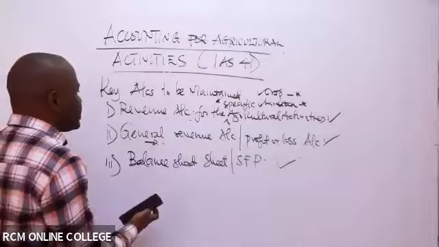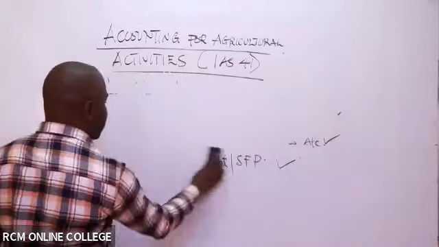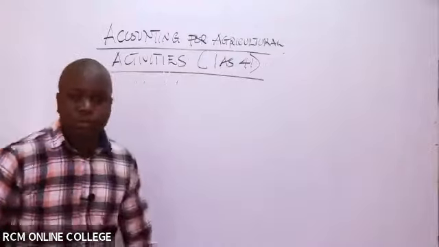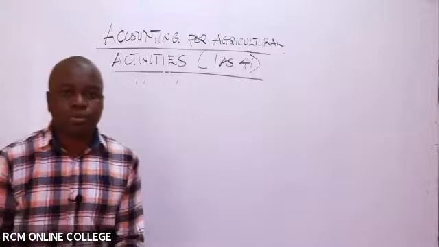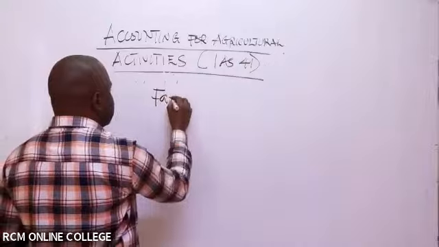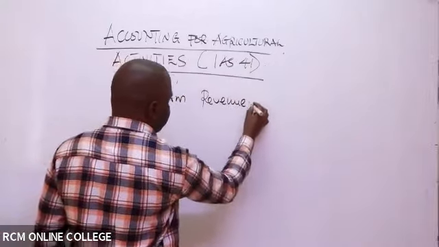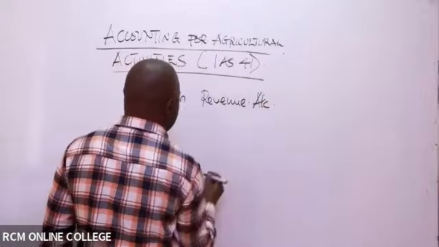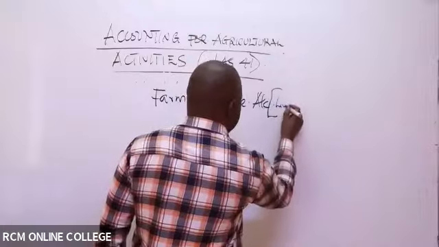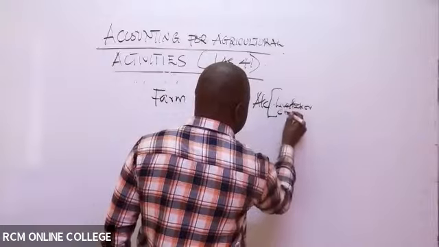So how will this revenue account of yours look like? It will look like this. You can have a farm revenue account. The first account you'll prepare is a farm revenue account for the specific activity. Maybe in this case, it could be a livestock revenue account, or a crop revenue account.